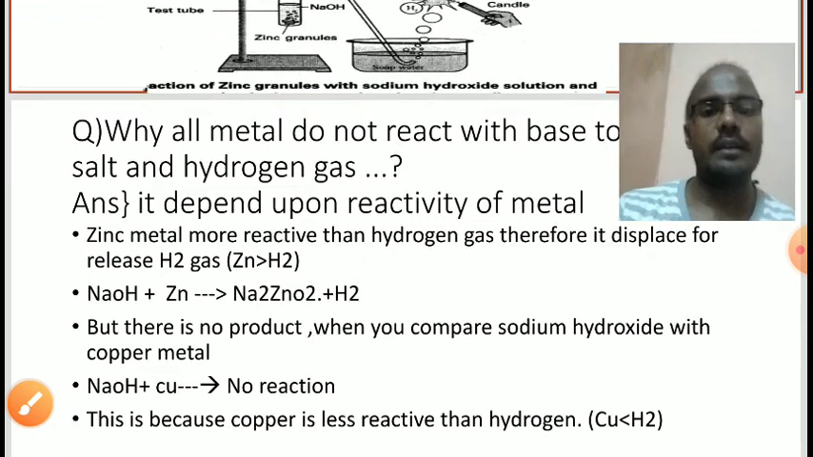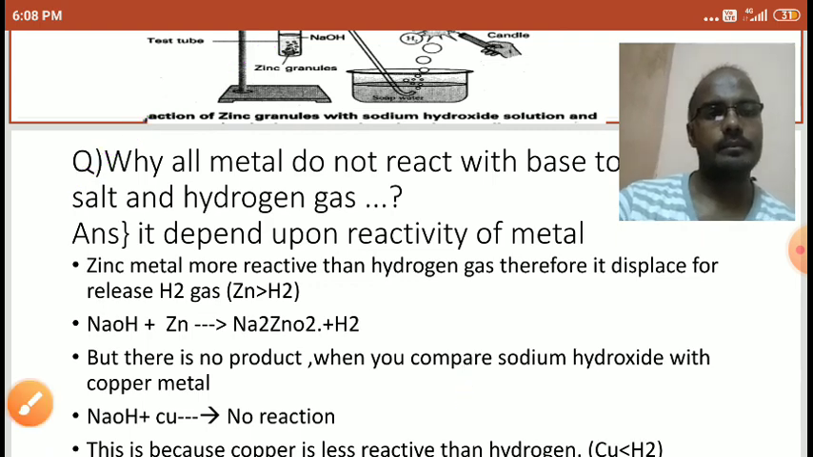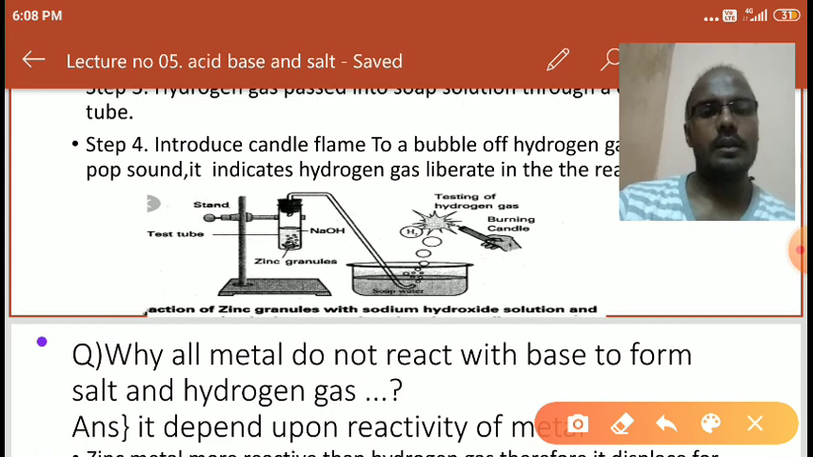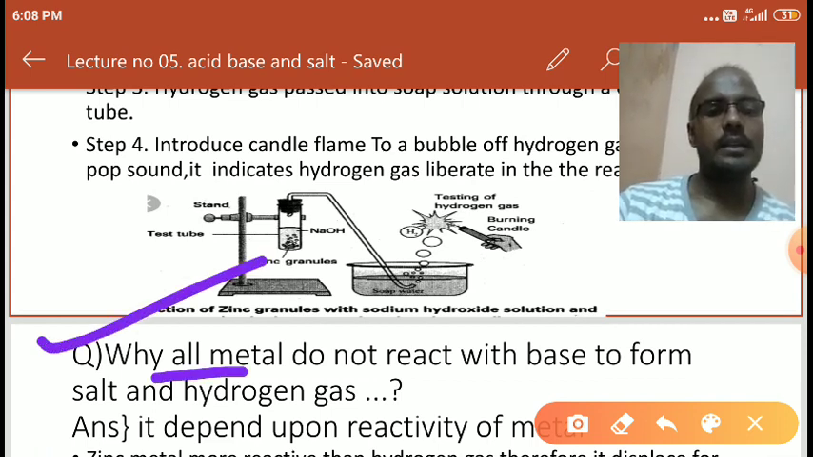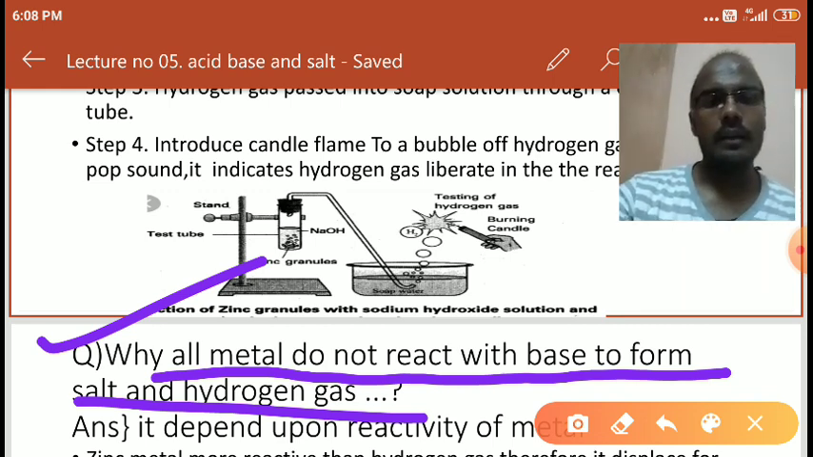Next, the next question. The question is here. Why do all metals not react with base? The question, students, is why all metals do not react with base to form salt and hydrogen gas. Not all metals can react with the base, only a few metals react with base and liberate hydrogen gas.